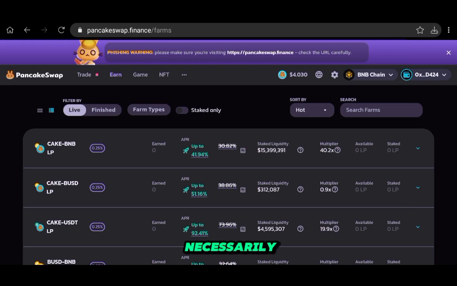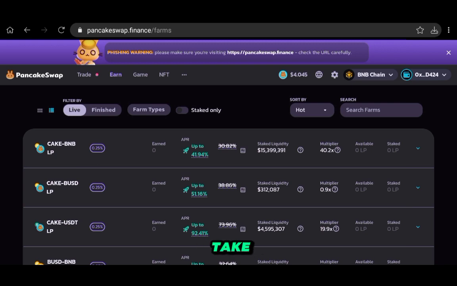Well, that's not necessarily true, because as you understand concentrated liquidity more, you will see that there are entry points in price in which you can provide just a single token of the pair. Like you could just provide Cake or just provide BNB to get into this liquidity pool, although it would have to be within a specific price range.